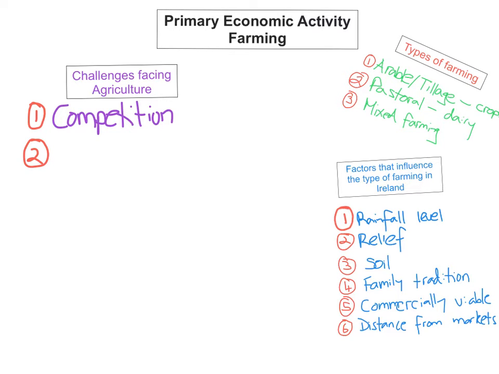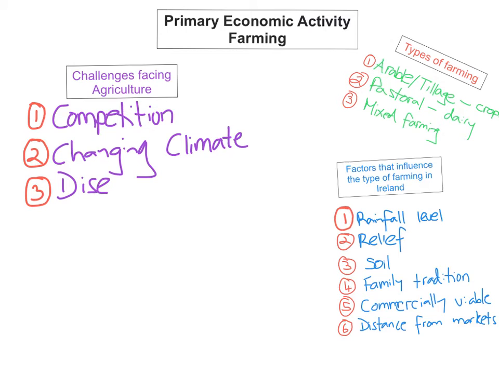The second one is the changing climate. Global warming is causing more extreme weather, which affects crops adversely. The third reason is disease. An example of this in Ireland was the foot and mouth and the bird flu outbreaks, which have led to a decrease in demand for farm produce.